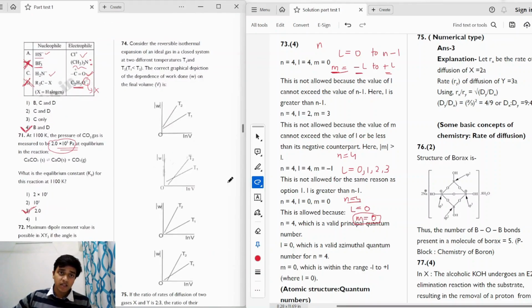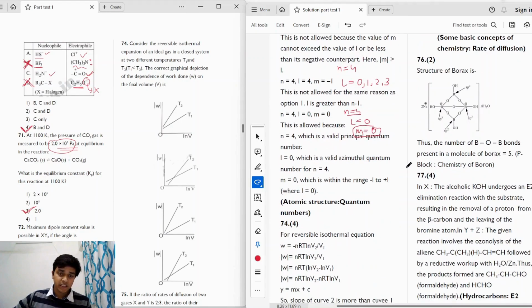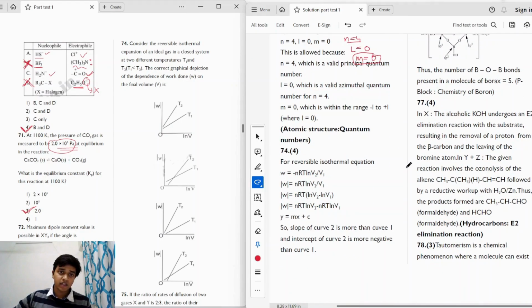The next question says, consider the reversible isothermal expansion of an ideal gas in a closed system at two different temperatures, T1 and T2, and we are given that T2 is greater than T1. So the correct graphical depiction of the dependence of work done on the final volume V is, right? So we have to find out the relation between work done and the final volume. And here we have the graphs in terms of work and ln of V. So that makes our work easy.